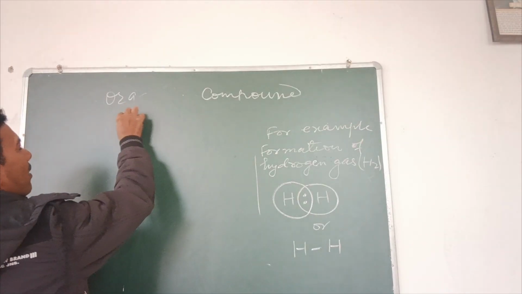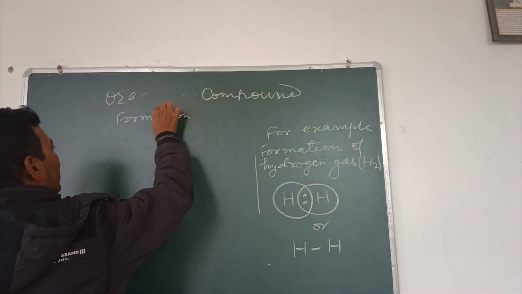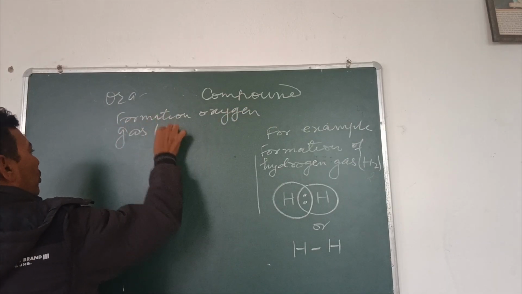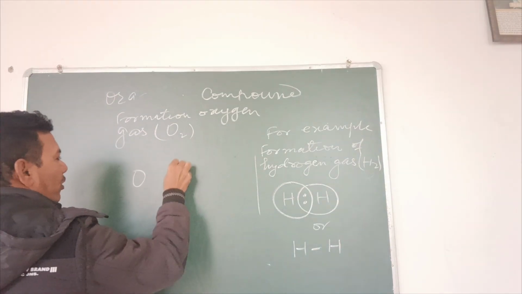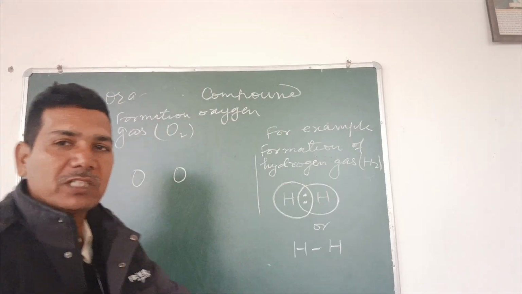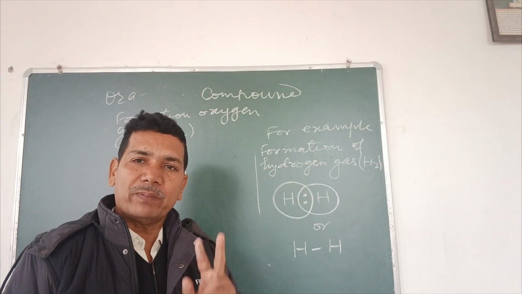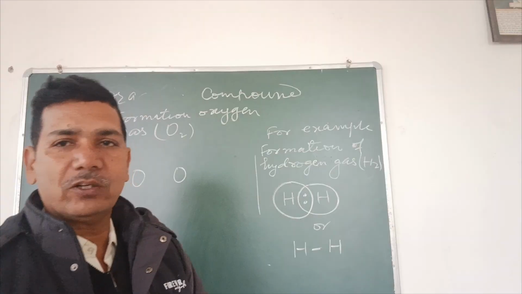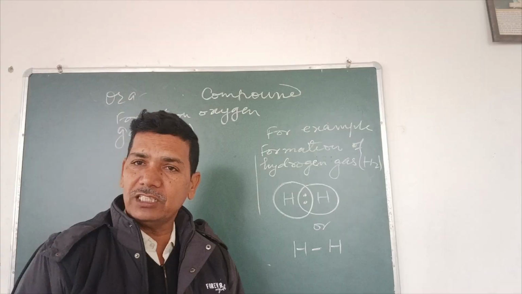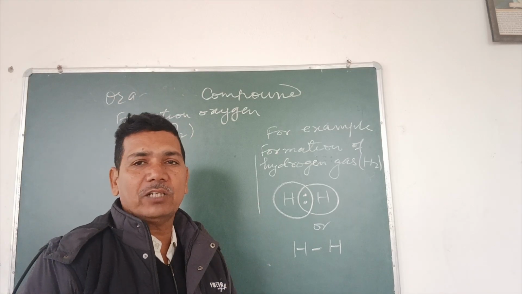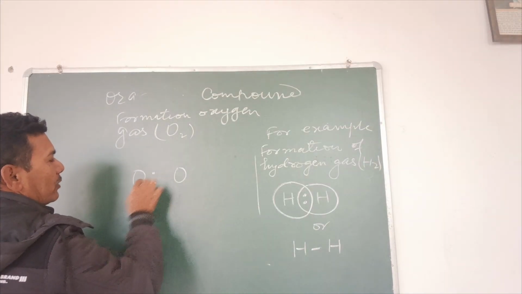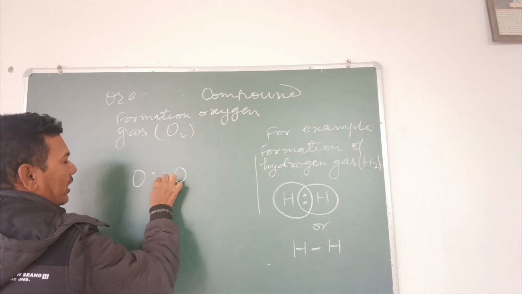Formation of oxygen gas, O2. There are two atoms of oxygen in one molecule of oxygen. We must know, and we have just learned, that there are 6 valence electrons in oxygen. Of them, 2 electrons will be shared because the valency of oxygen is 2. So out of these 6 electrons, 2 electrons will be shared by each atom of oxygen. This will be written here, 2 electrons from this oxygen atom and 2 from this oxygen atom.